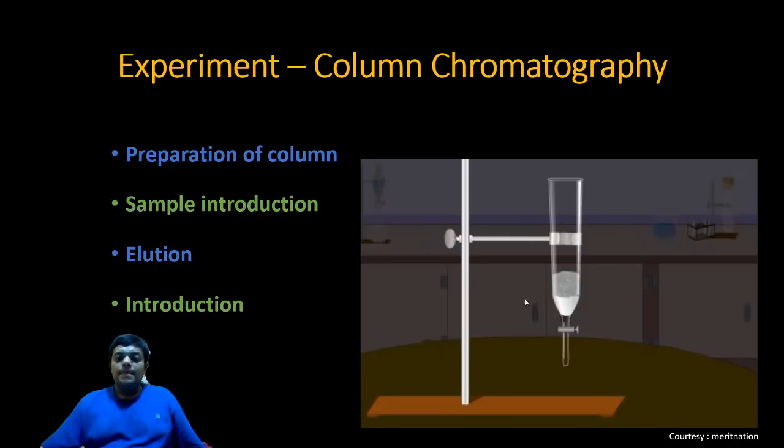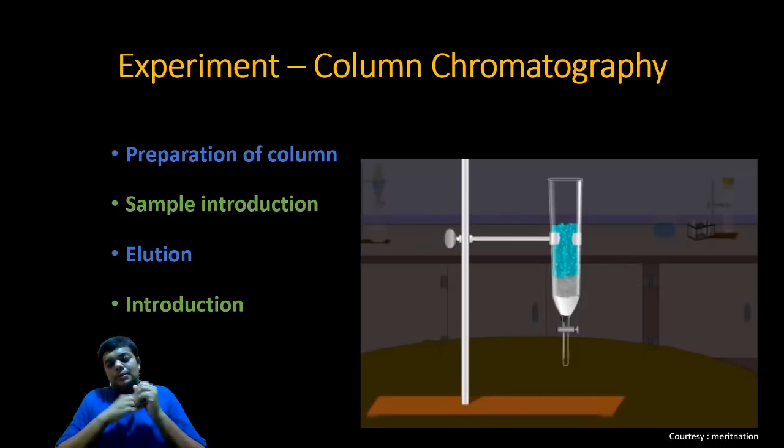Over here, if you see, at the very bottom, either a cotton plug or glass wool is kept so that the layer of stationary phase can be supported on it. And over that is finely powdered sand to help support the stationary phase that is going to come over it. The slurry is then placed. Now a thin layer of acid washed sand is again placed on top of the stationary phase. The mixture to be separated is now dissolved in a highly polar solvent, which could be, for example, alcohol, and is introduced into the column.